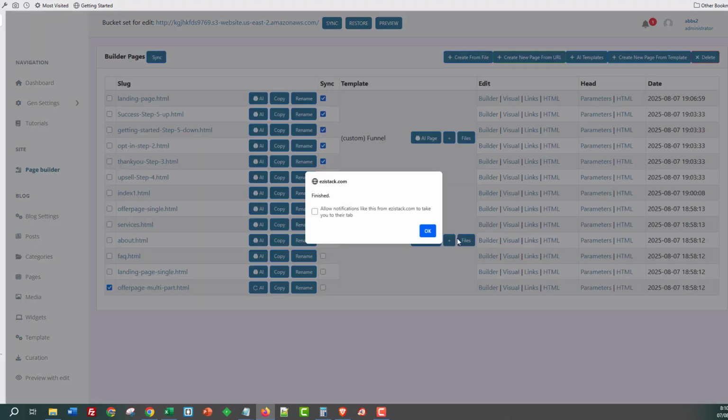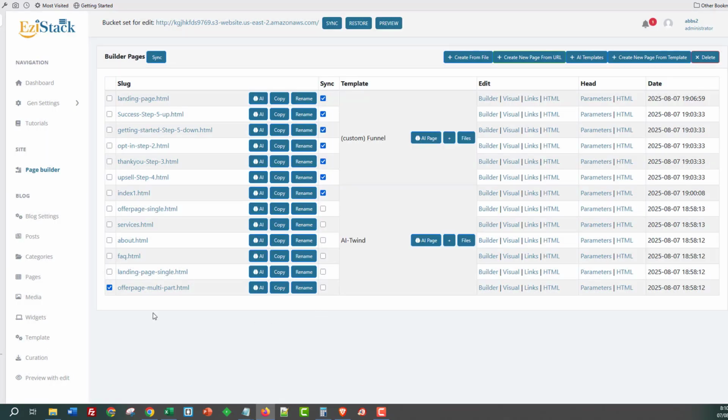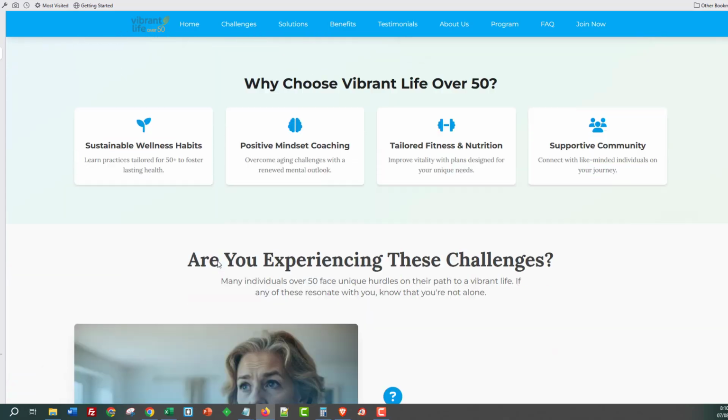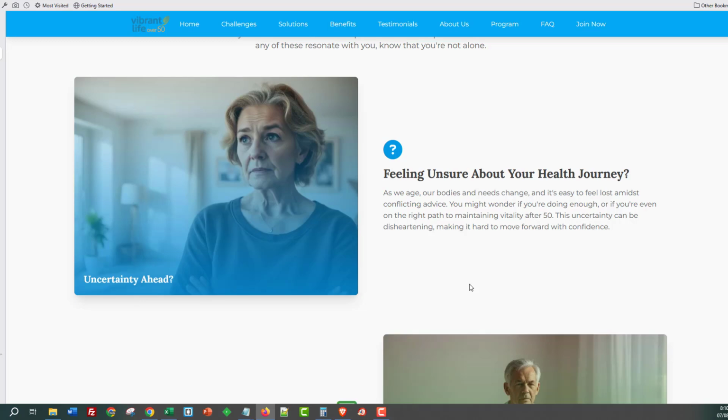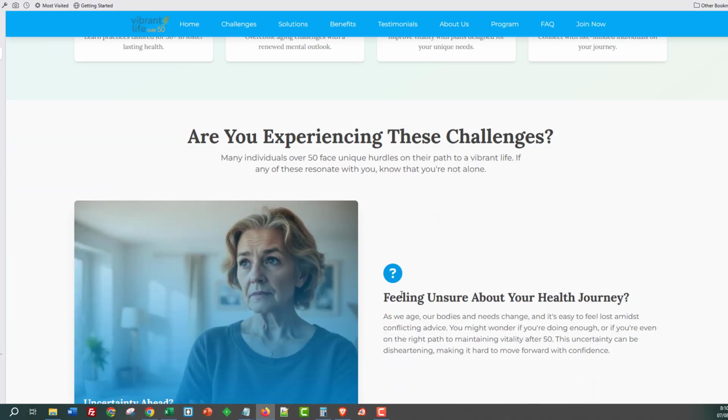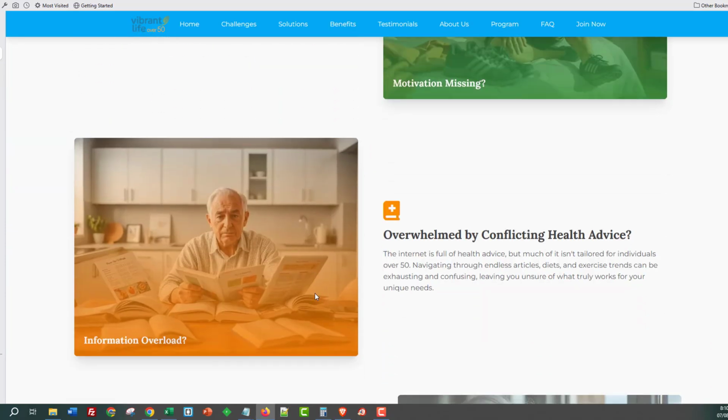Okay, and we are done. So let's have a look to see exactly what Gemini's done for us on this new page. As you can see, this is a new page that I've designed, guys. This is actually a landing page, and it looks really good. It uses a problem-solution-offer kind of technique, so it's going through the problems down here.